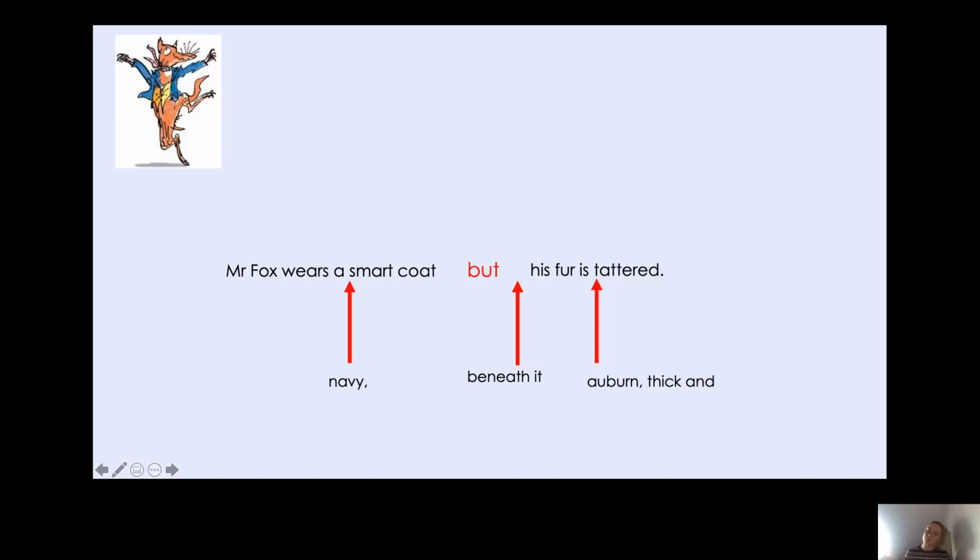Can you see how I've got a comma between auburn and thick? And then between thick and tattered, I've got an and, haven't I? Okay, so look how much I've improved this sentence just by adding an expanded noun phrase, a power of 3, and a beneath it, which shows us where Mr. Fox's fur is. It's beneath his coat. Okay, so let's have a look at another one.